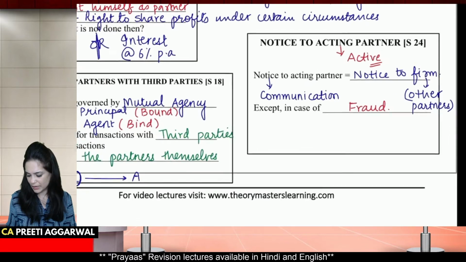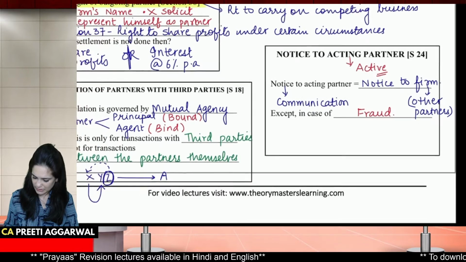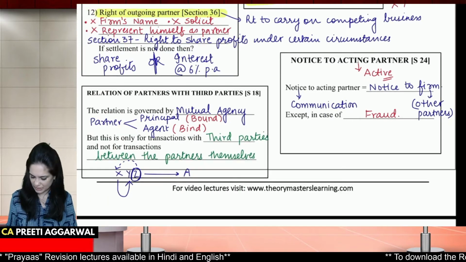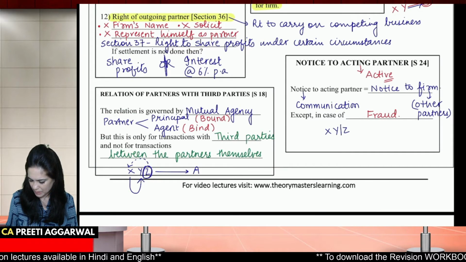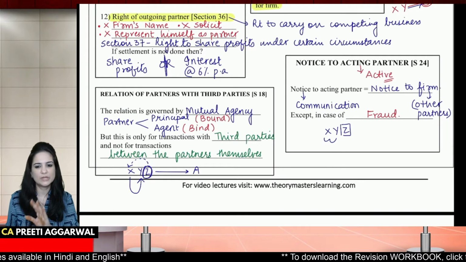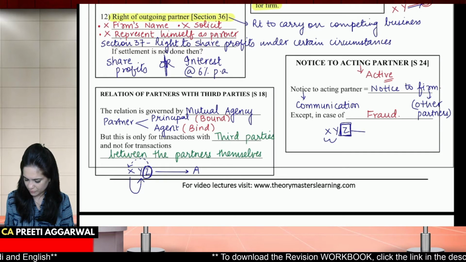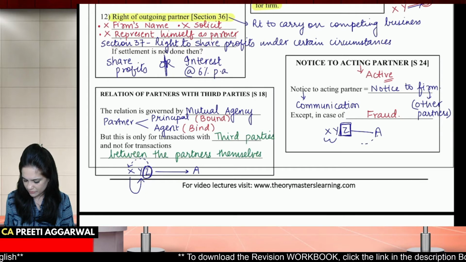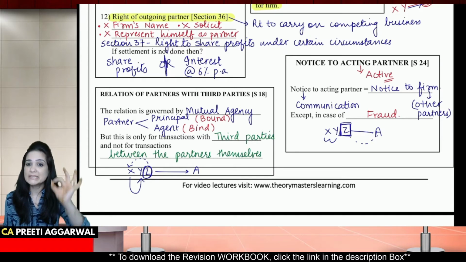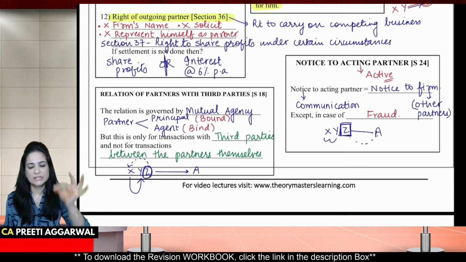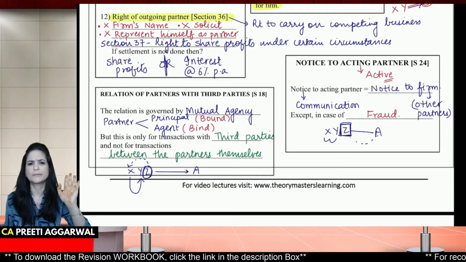So notice given to active partner is like notice given to the firm, to the other partners. Students, just check whether you have written everything properly or not. So if I communicate something to an active partner, it is as if I have communicated to the other partners except fraud. So if Z has some intention of committing fraud with a third party, notice given to Z will not be considered as if notice is given to X and Y. Only Z, only the partner in this fraudulent act will be responsible to the third party. Other partners are not liable.